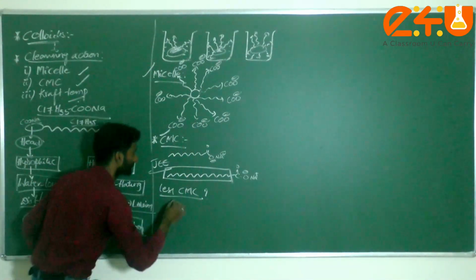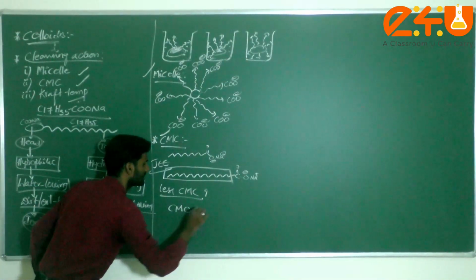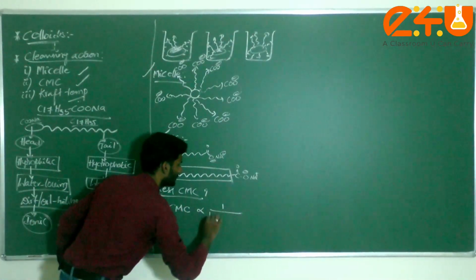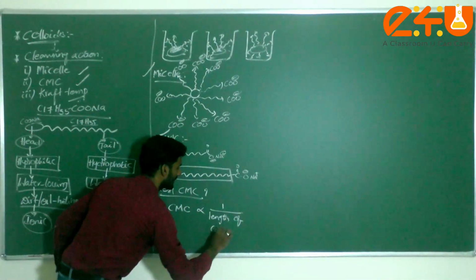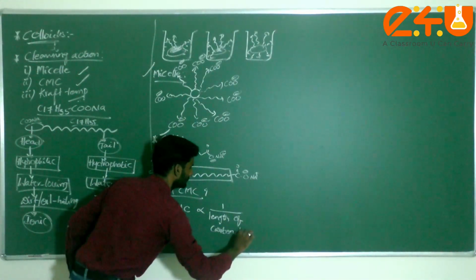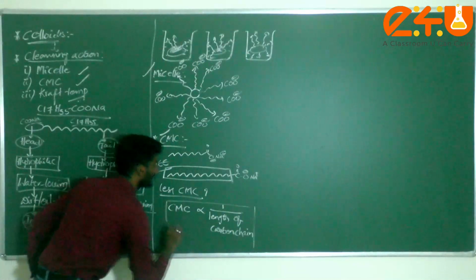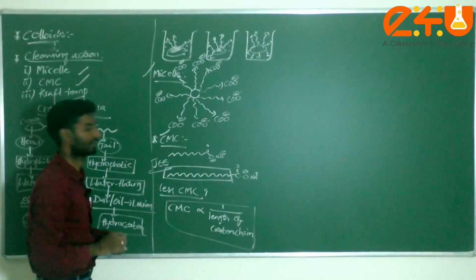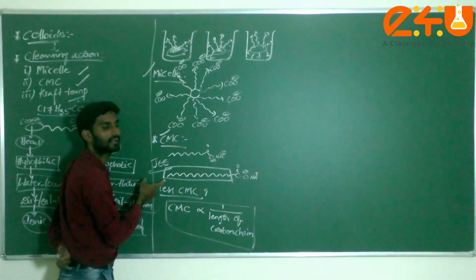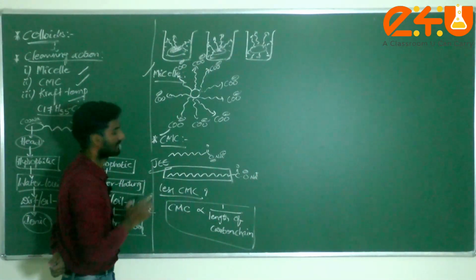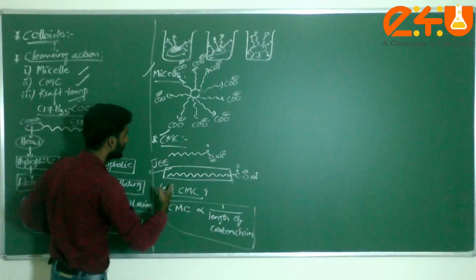Here is the simple relation: CMC is inversely proportional to the length of the carbon chain or length of the alkyl part. This is very important. If the length is more, then its critical micellar concentration is very less. This is the way we have to identify. Now you can check it here.